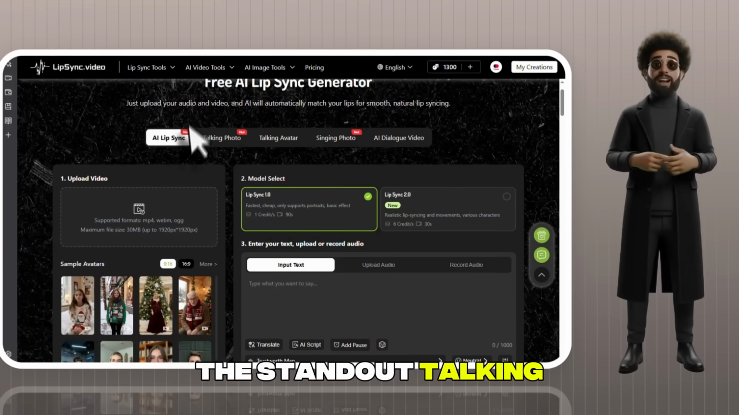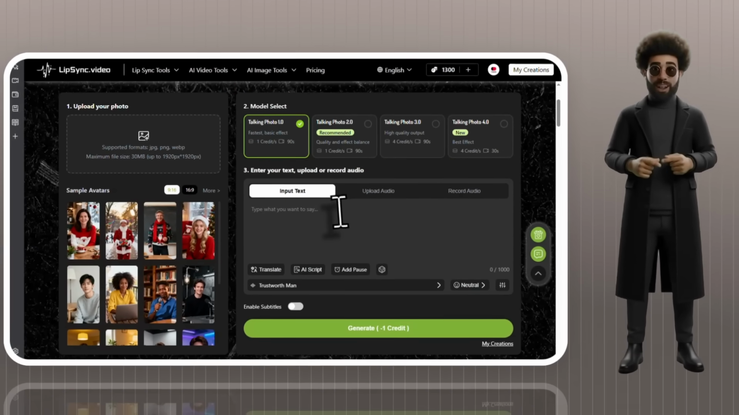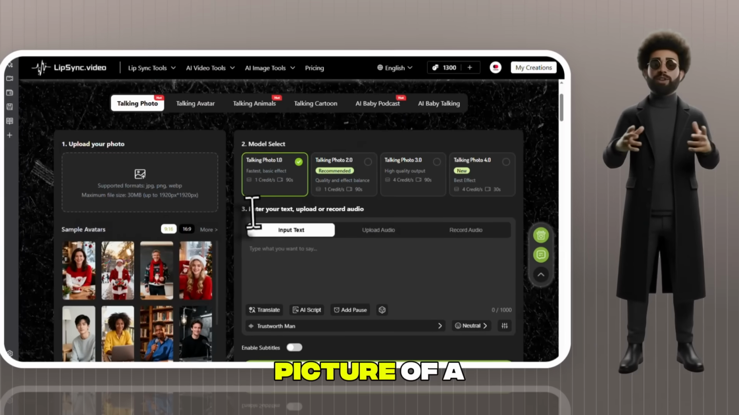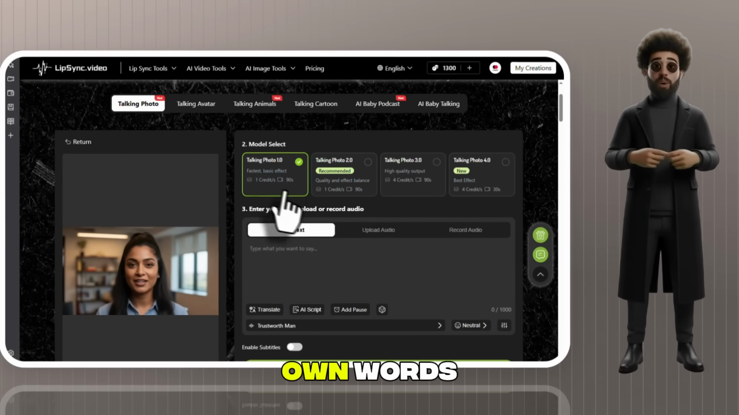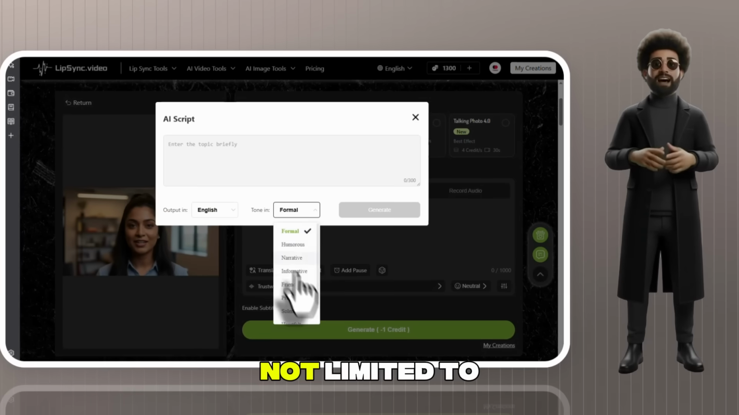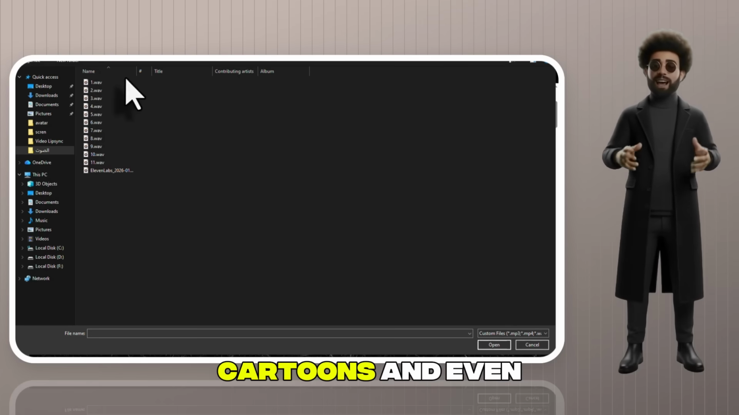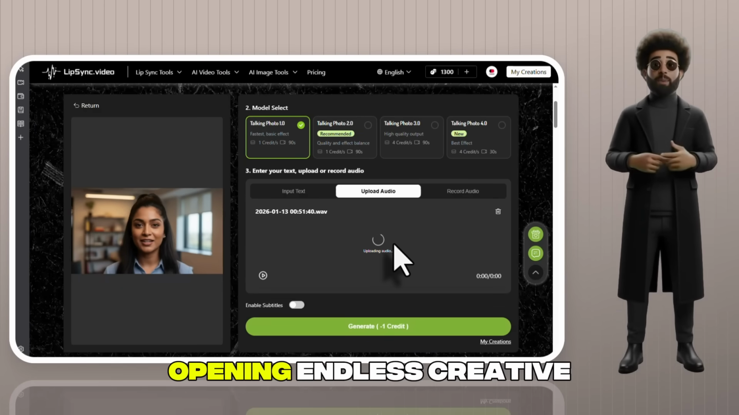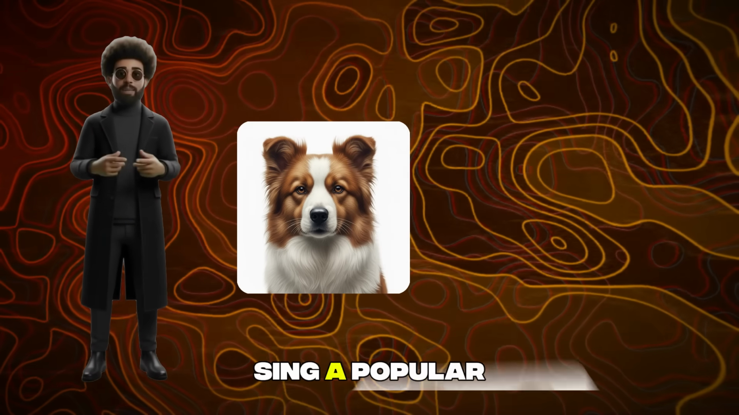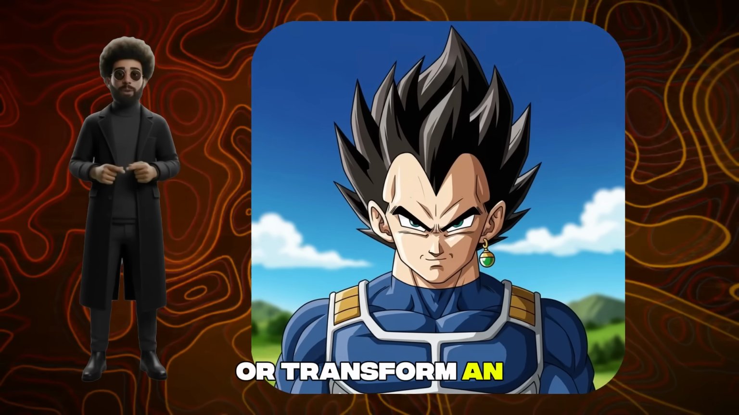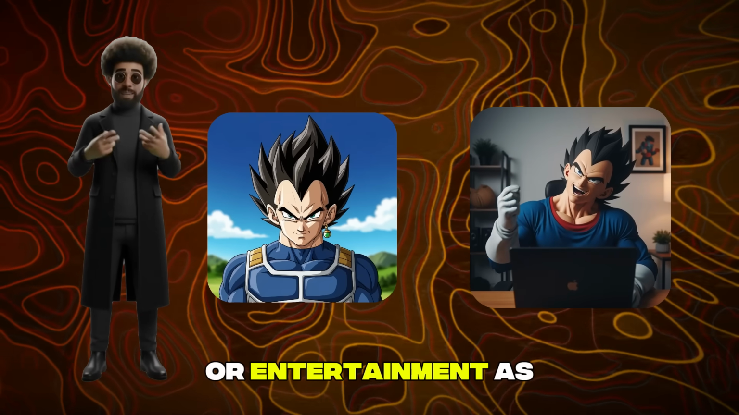The standout talking photo feature gives you full freedom to revive any image. Do you have an old family photo or a picture of a famous figure? You can now turn it into a video that speaks in your own words. This feature is not limited to humans. It also works with animals, cartoons, and even partial images, opening endless creative possibilities. You can make your pet dog sing a popular song, or transform an old cartoon image into a talking character that delivers advice or entertainment.